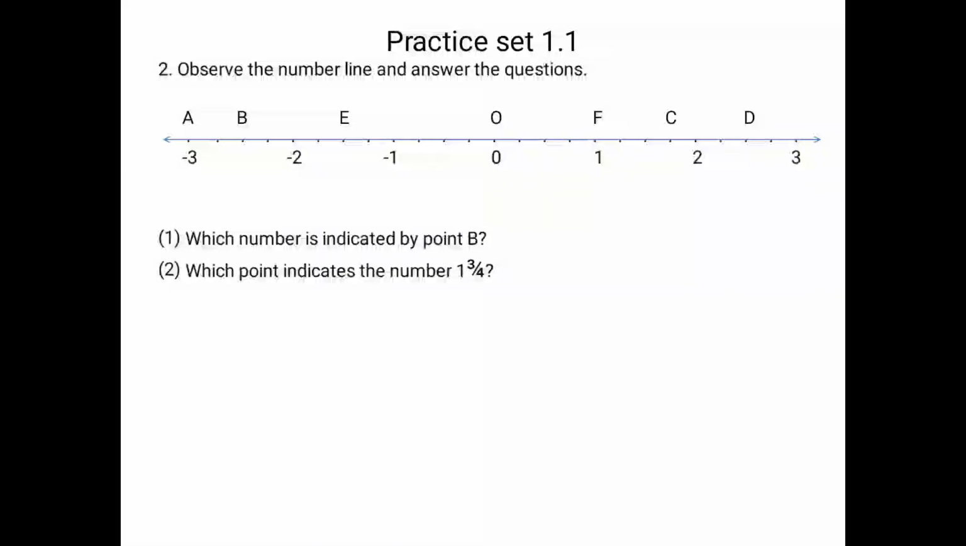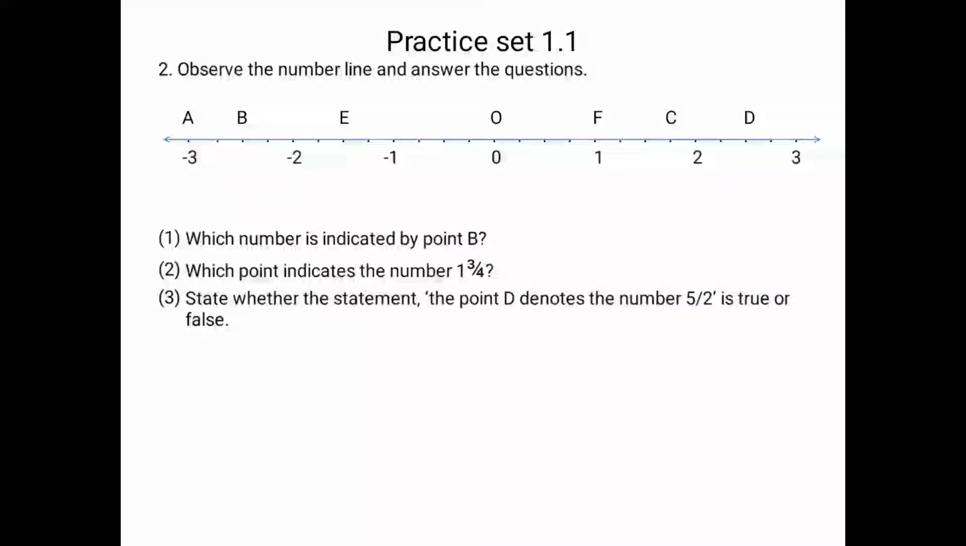The third question is, you are going to check the statement. The statement over here is that point D denotes the number 5 upon 2. Is this statement true or false? Point D's coordinate is not given. We are going to find out its coordinate and see whether it is 5 by 2 or not. If it is 5 by 2, then we'll say it is true, and if it is not 5 by 2, then we are going to write that it is a false statement.